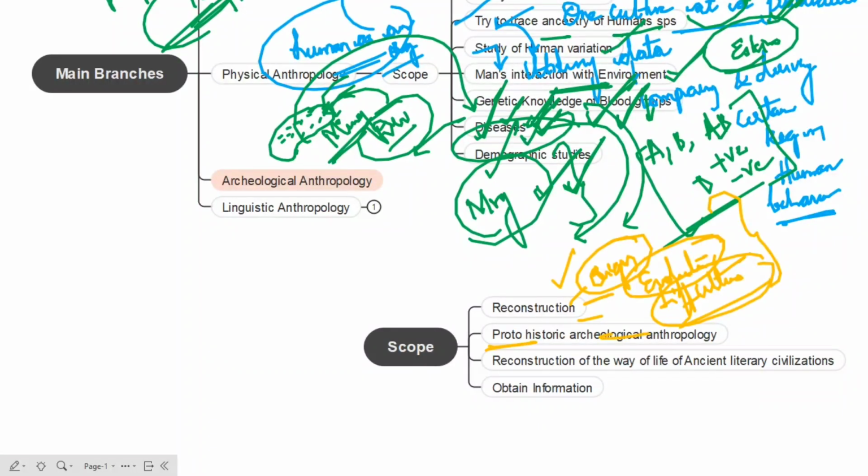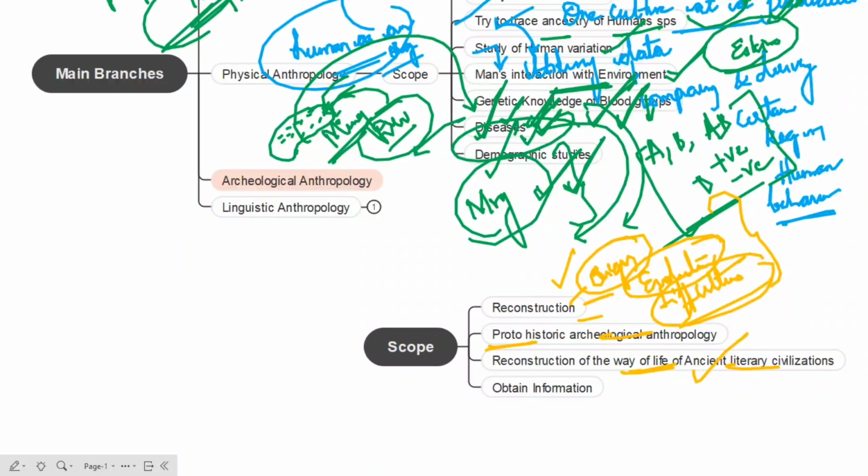And next one is proto-historic archaeological anthropology. Here, not only prehistoric and historic, but we can also go for studying the proto-historic. And next is reconstruction of the way of life of ancient literate civilizations. As examples, we have some ancient literate civilizations, like the IVC, the Indus Valley civilization. In Egypt, we have the Mesopotamian civilization, and we have some other civilizations as well. So we are also going to study those civilizations: Mesopotamian civilization, Indus Valley civilization, Nile Valley civilization, etc.